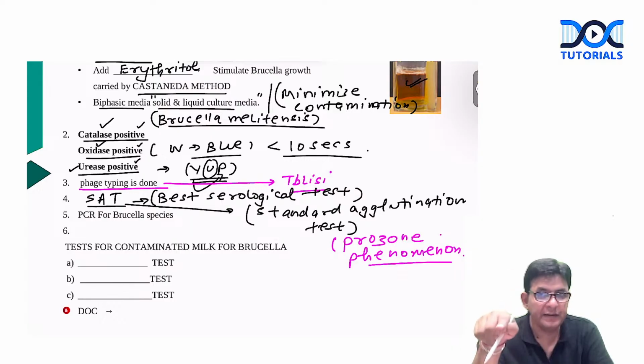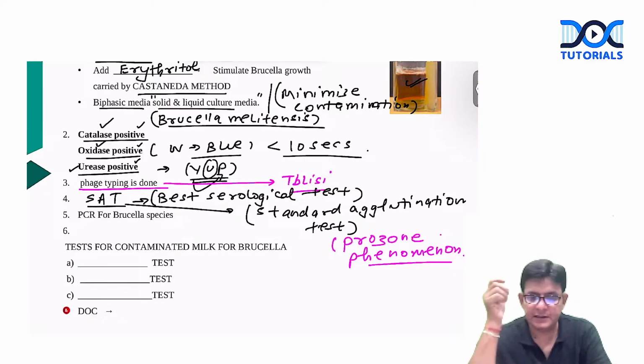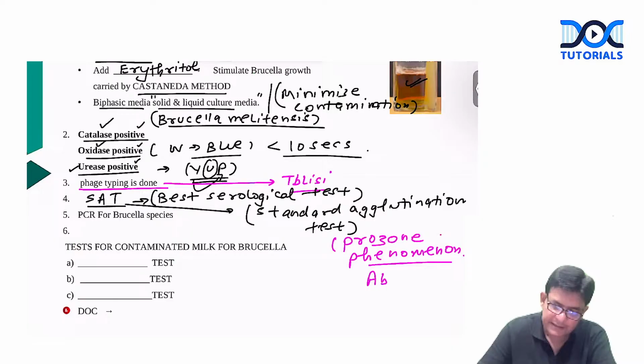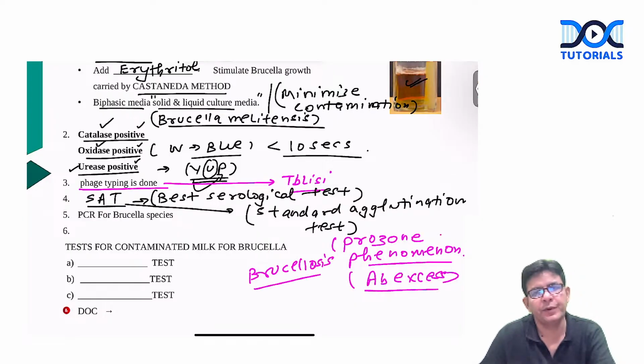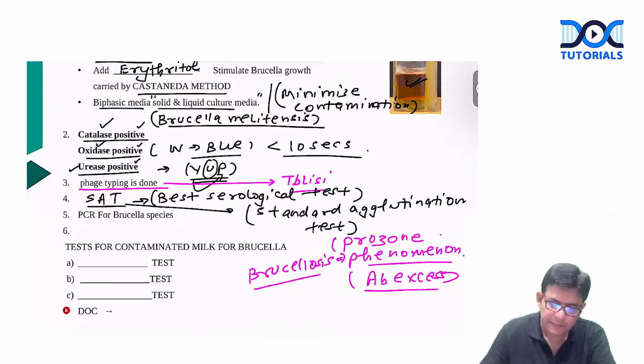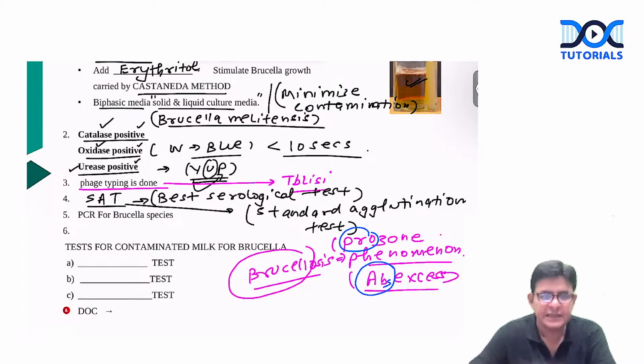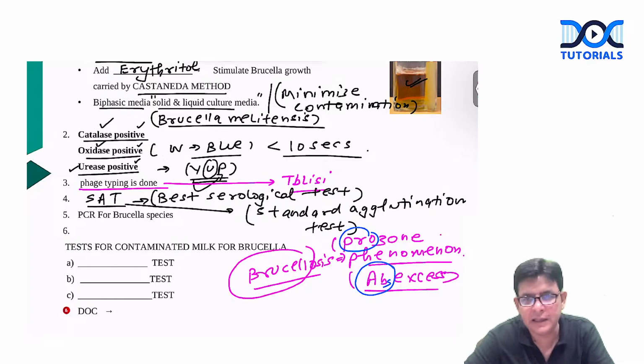Remember, in the viva they can ask you, what is prozone and postzone? Prozone is antibody excess. How to remember? This prozone phenomenon you are reading in brucellosis, and for Brucella remember there is a guy, Bruce Lee, the famous fighter, and Bruce Lee is pro-abs. Antibodies are in excess.